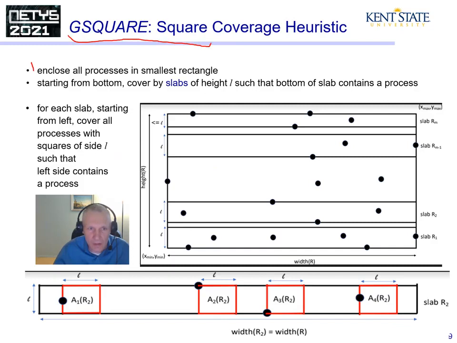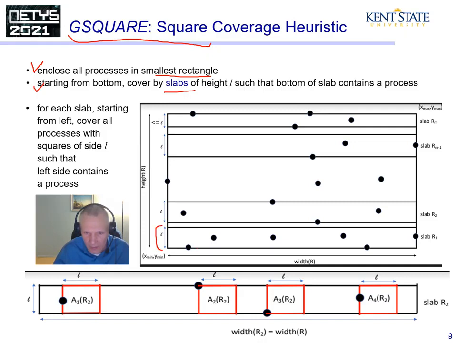We enclose the processes of the network in the smallest possible rectangle. Then, starting from the bottom, we cover the processes in so-called slabs. A slab's height is the same as the side of the squares we are covering the processes with.